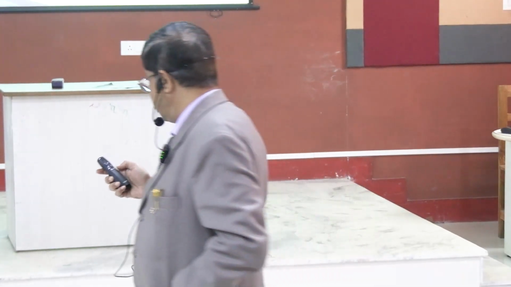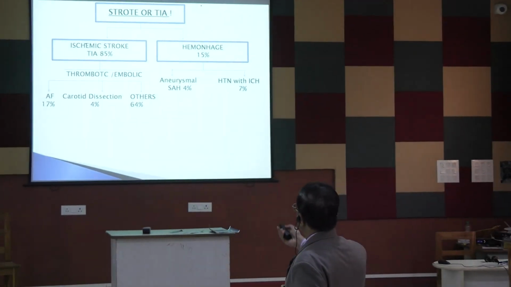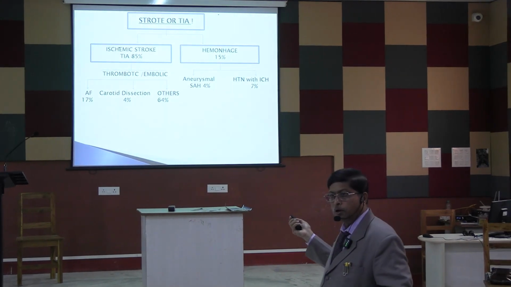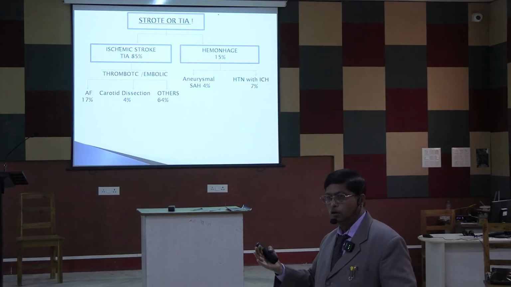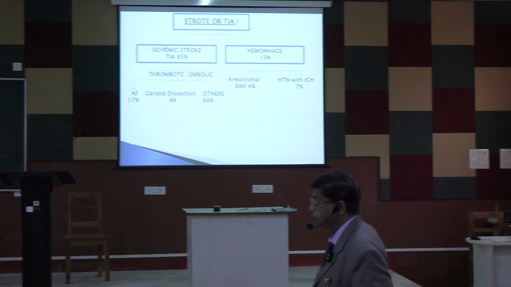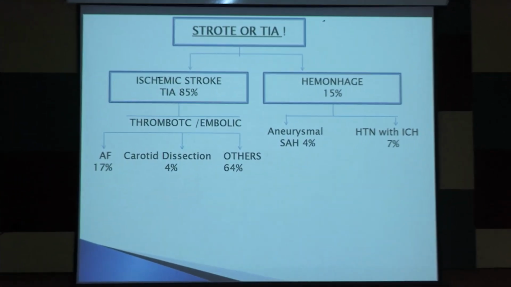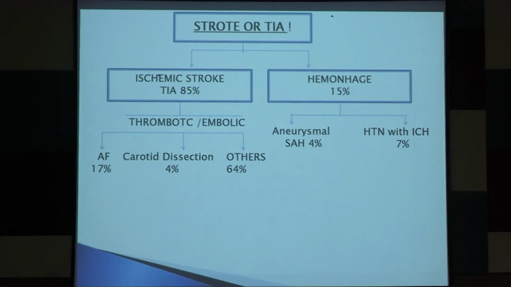So recurrent monoplegia of the left hand after 6 months, these things happen. Now, stroke or TIA: I have already discussed that stroke may be ischemic or hemorrhagic. Ischemic stroke may be thrombotic or embolic, because in both there is cut-off blood supply in the periphery. The basic pathology is cut-off blood supply, either due to a thrombus at a fixed place, or an embolus that is dislodged and obstructs peripherally. Thrombotic and embolic ischemic stroke together make up about 85% of cases, and hemorrhage is responsible for only 15%.